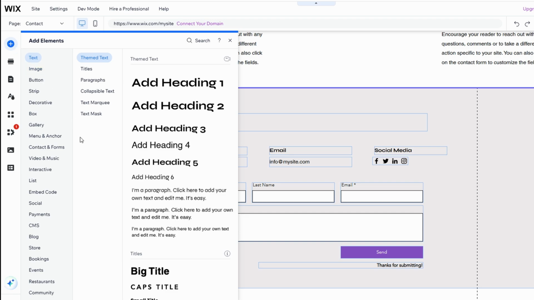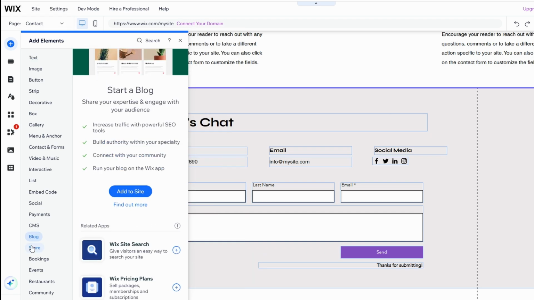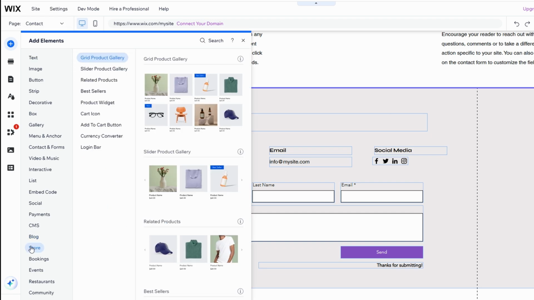Set up a user-friendly shopping cart and integrate multiple payment methods, including credit cards and PayPal, to give customers a seamless shopping experience. You can also manage inventory, track orders, and run promotions.